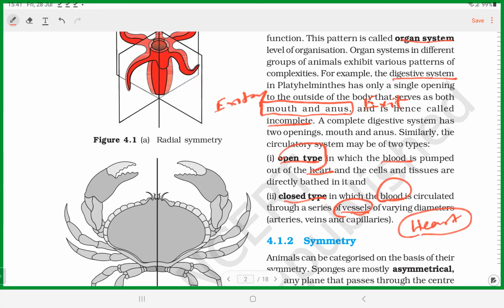And then the circulatory system, as we said here, open and closed circulatory system. The circulatory system comprises three components: blood, heart, and blood vessels. If all three components are present, it is called closed circulatory system. If only blood and heart are present and blood is not transported through blood vessels, then it is called open circulatory system. So there are differences in organ system levels also. Okay, fine. So that's the first thing we should know.